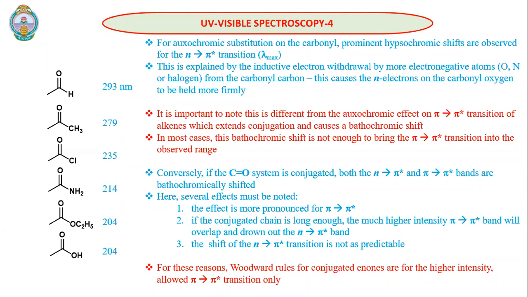So as far as enones are concerned, we do learn about the Woodward rules, but these Woodward rules are only for pi to pi star transitions. These Woodward-Fieser rules do not signify the n to pi star transitions. So these are purely for pi to pi star transitions.